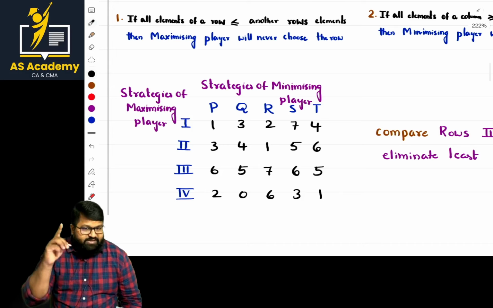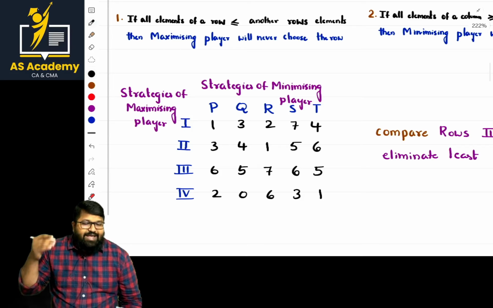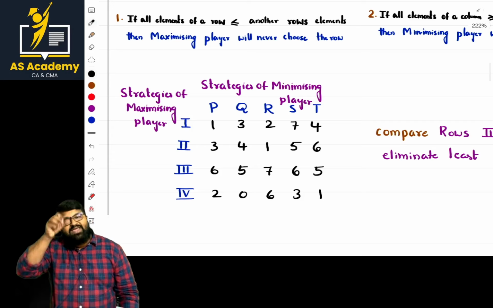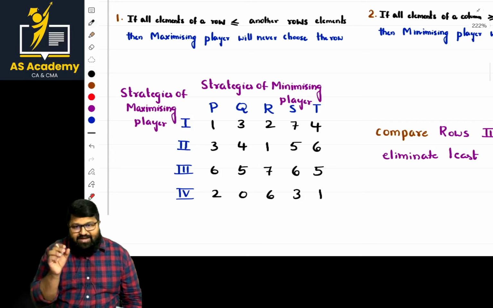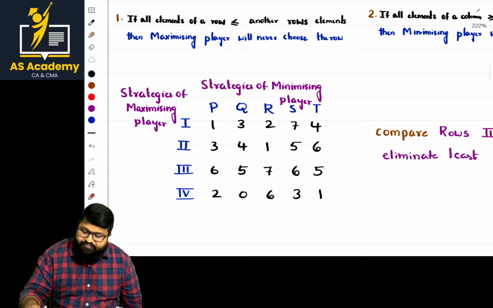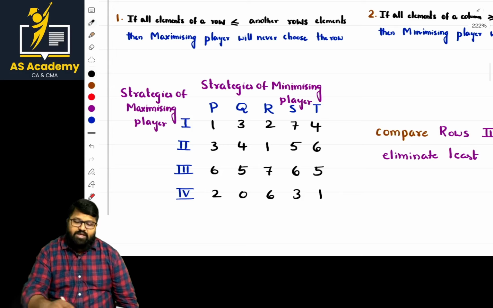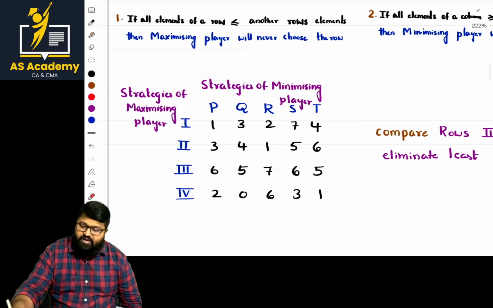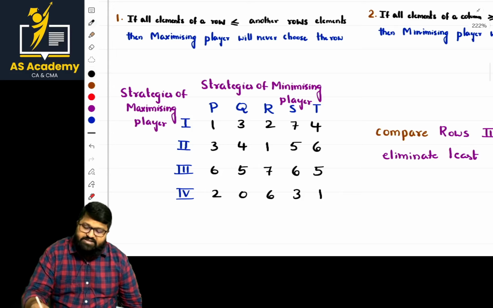For that, what is the basic rule? In the rows, a row with all the values least should be eliminated. In the columns, a column with all the values highest should be eliminated. At least they can sometimes be equal. Now let us go step by step. Here he checks rows 3 and 4. When you check rows 3 and 4, they are least, and least, and least. So totally you can cancel this one.